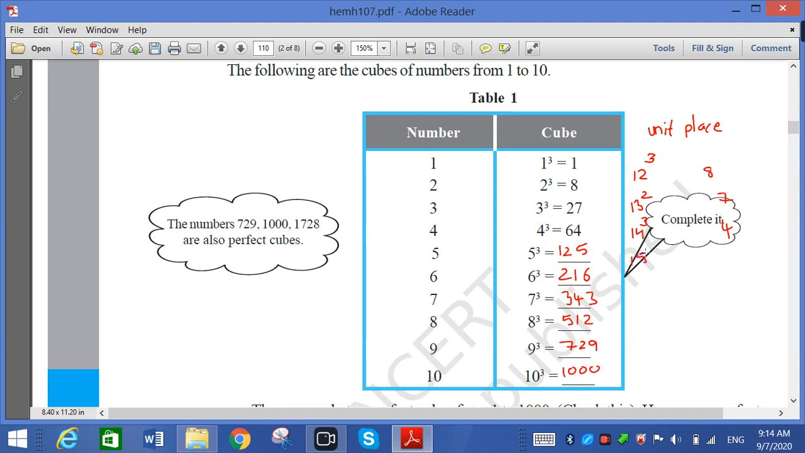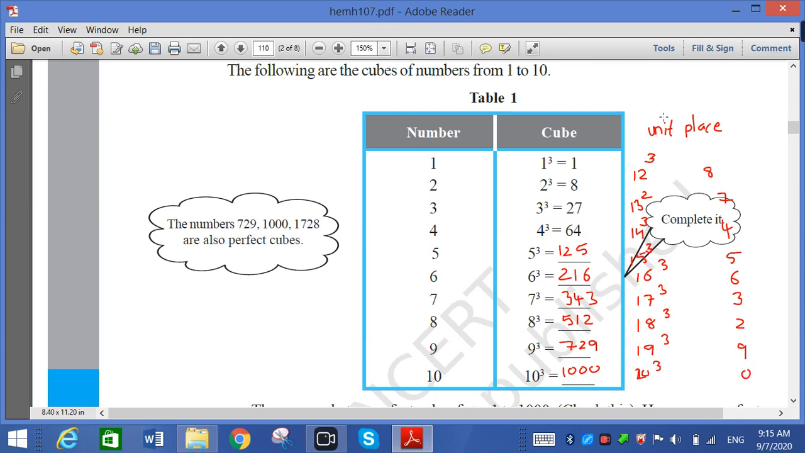15 cube, again unit place comes as 5. 16 cube, again unit place comes as 6. 17 cube, again unit place comes as 3. 18 cube, unit place comes as 2. 19 cube, unit place comes as 9. And 20 cube, then unit place comes as 0.